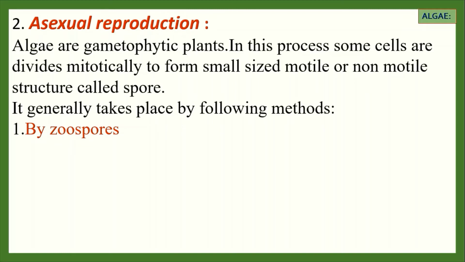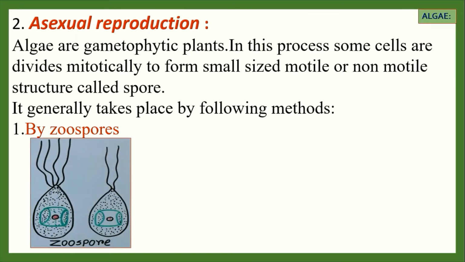First one is by zoospore. Zoospores are motile spores with 1, 2, 4 or numerous flagella produced within the sporangium. One or more than one zoospore may be produced within a zoosporangium. After liberation, the zoospores swim for some time and then come to rest, withdraw their flagella and develop into a new algae by the germination process. Zoosporangium formation takes place in Ulothrix, Oedogonium, etc.